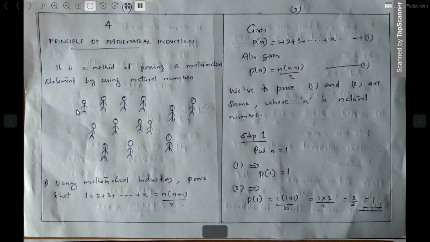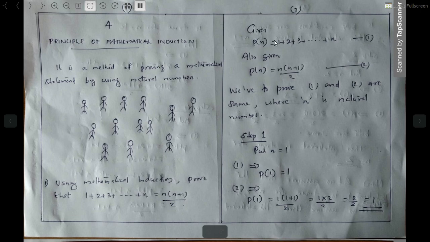So firstly, in this case, you are asking the first person where he is going. So the first term is used here, step 1. We have to prove that 1 and 2 are the same where n is a natural number. Step 1 means put n equal to 1, the first number. Then what happens when n is equal to 1? When P of n goes up to n, P of 1 goes up to 1 only, so P of 1 is equal to 1 itself.